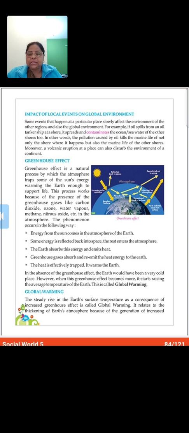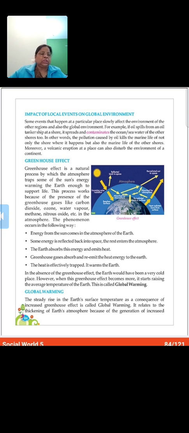In other words, the pollution caused by oil kills the marine life of not only the shore where it happens, but also the marine life of the other shores. Moreover, a volcanic eruption of a place can also disturb the environment of a continent. Okay?